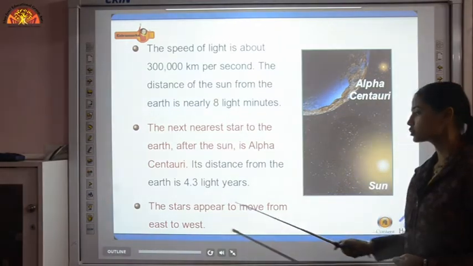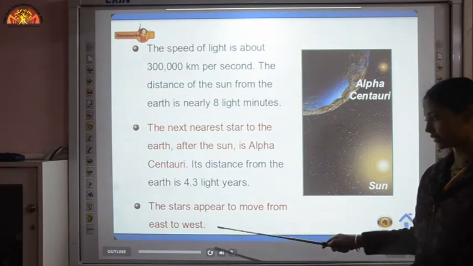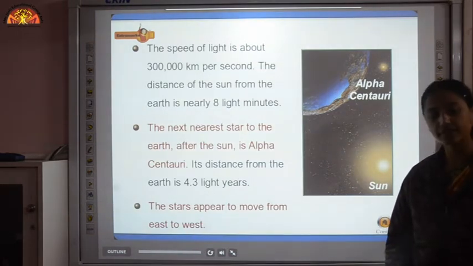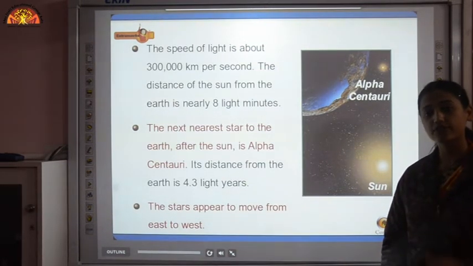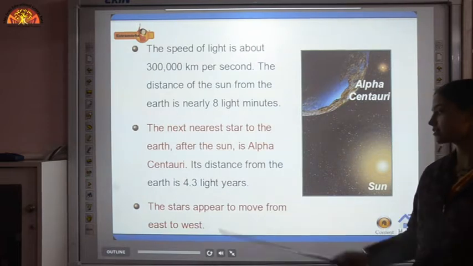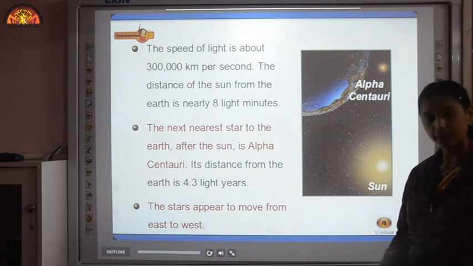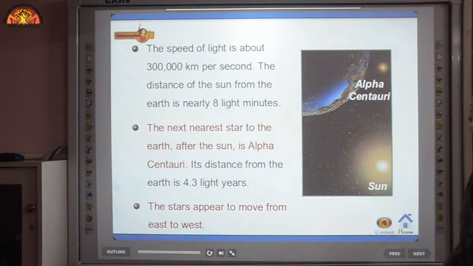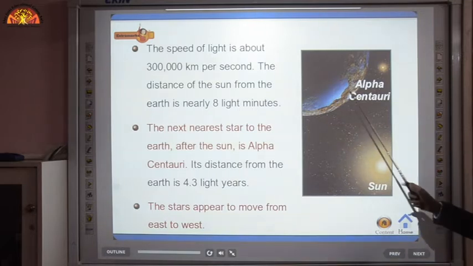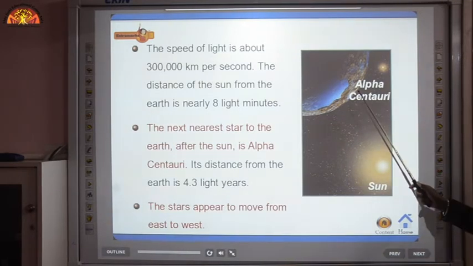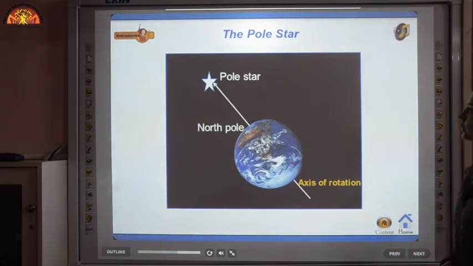The stars appear to move from east to west. Why? Because the rotation of earth is from west to east. That is why it is seen that stars move from east to west. Okay, here it is shown. This is our sun, and this is the next star, Alpha Centauri.